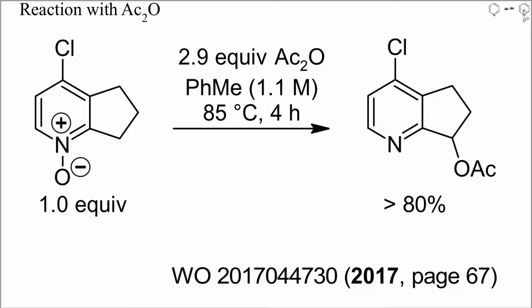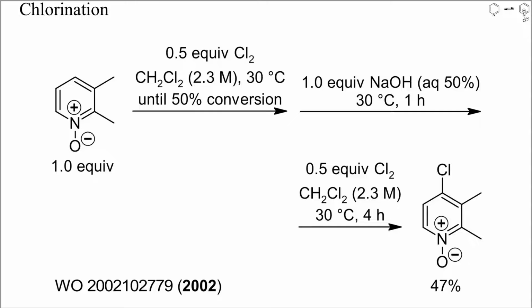Apart from these mishaps, however, many examples of high-yielding reactions with acetic anhydride have been reported. Here, the expected product was obtained in excellent yield by heating with only 3 equivalents of acetic anhydride in toluene. I'll show you now some examples of the halogenation of pyridine N oxides.